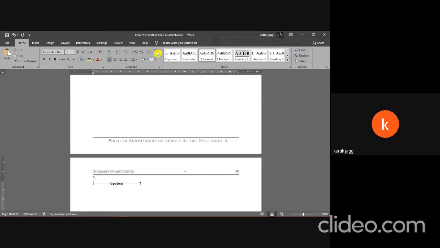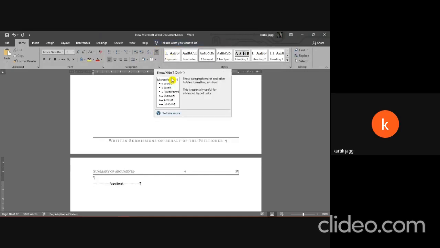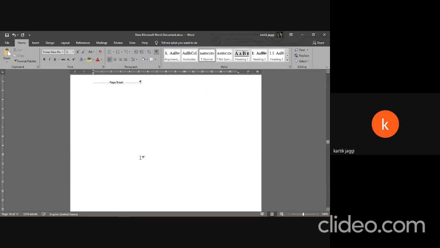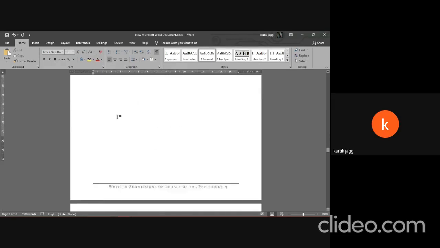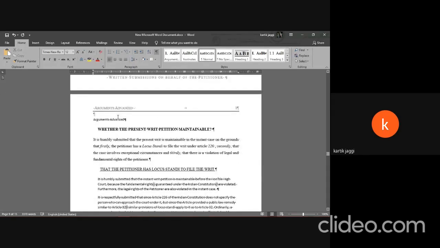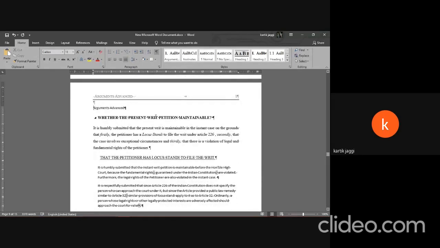As long as you have this enabled, the shortcut to which is Control plus asterisk, and if that does not work, Control Shift and 8 on your keyboard. So just like that, you can delete it, and that's how you get rid of extra page breaks or section breaks. Is that cool? Moving on.